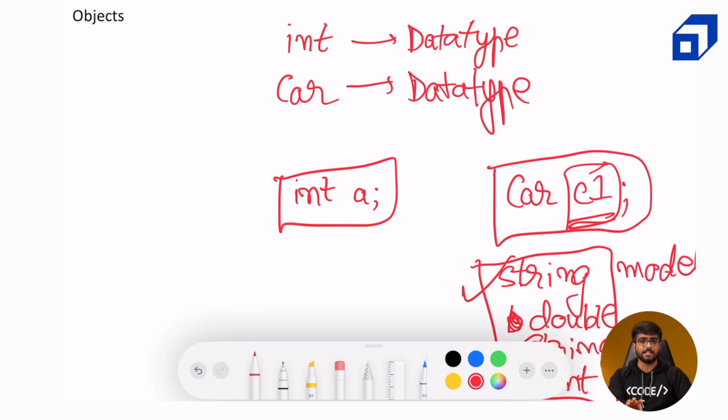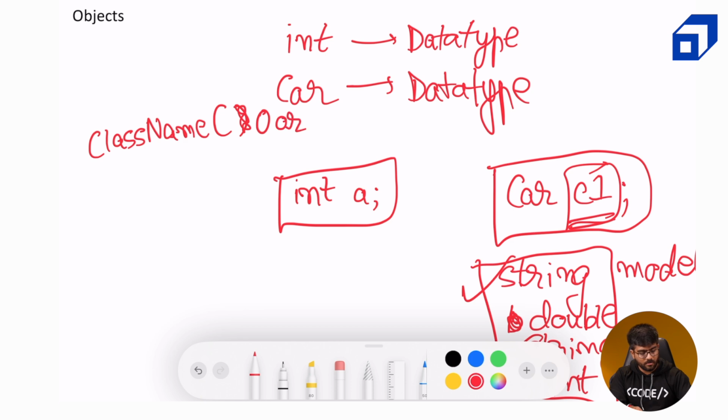Okay, so what is the syntax of a constructor? That we need to understand. Class name, over here it's car, but typically it would be a class name, followed by a parenthesis. In this, there can be one or more data types. There can be 0 data types as well if it's an empty constructor. So 0 or more parameters.